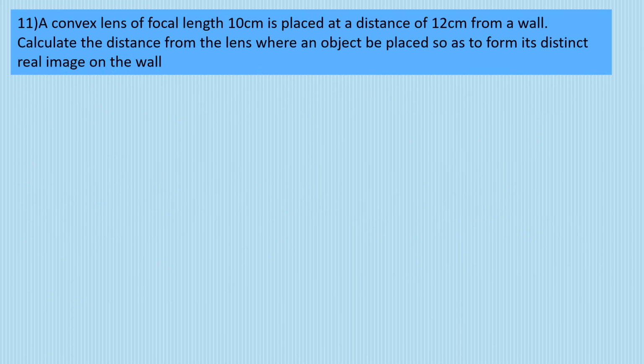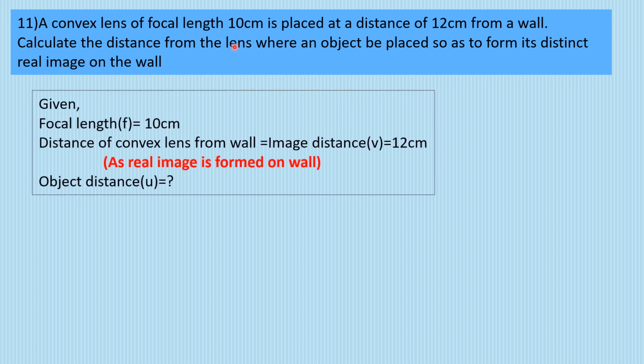Moving to the last question for the day. A convex lens of focal length 10 centimeter. Again, there is a convex lens, whose focal length is 10 centimeter, placed at a distance of 12 centimeter from a wall. So there is a wall. Let's say this is the wall, right?